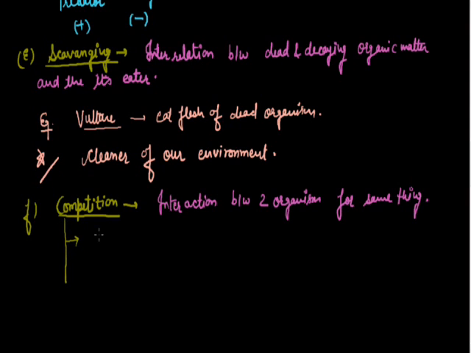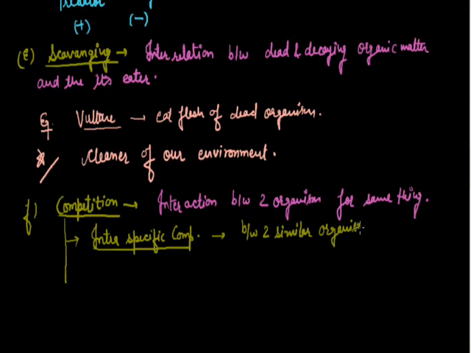The first one is called intraspecific competition. Intraspecific competition always happens between two similar or same organisms, and for the same thing always. And this one is the strongest competition.